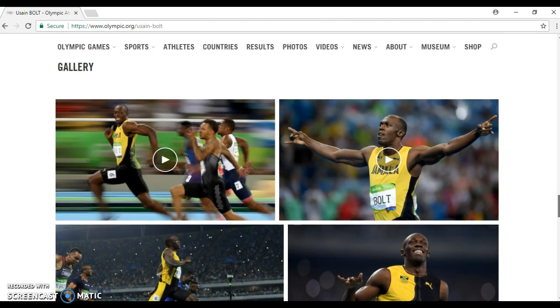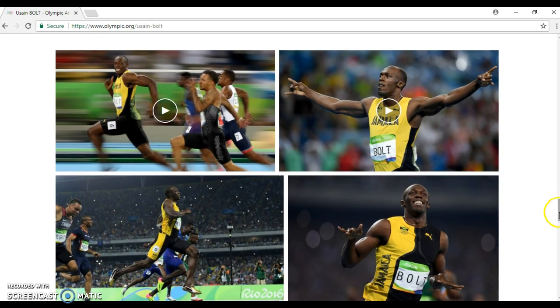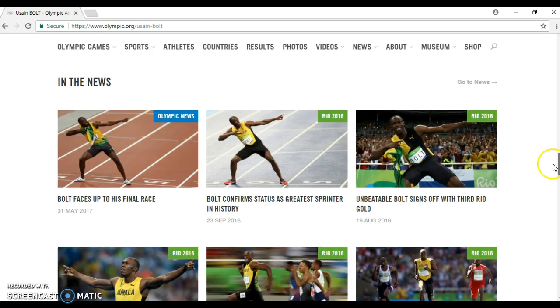And if you scroll down a little further, you can see videos, there's lots of pictures, there's lots of images. And just so you know, I did this for Usain Bolt, but if you look up another Olympian and you type another Olympian in instead of Usain Bolt, all the same types of information are going to show up and it's going to look exactly the same.